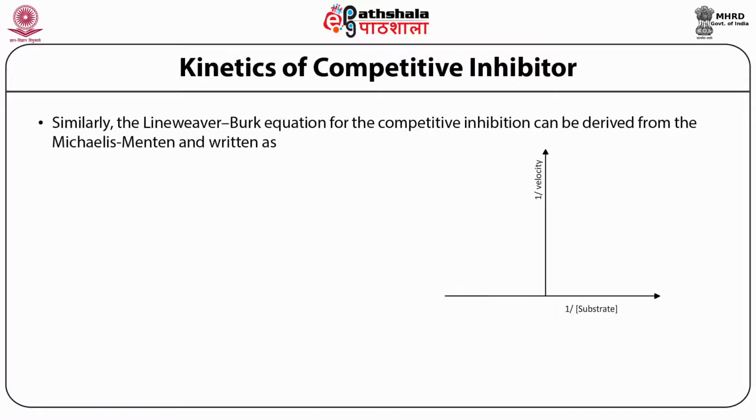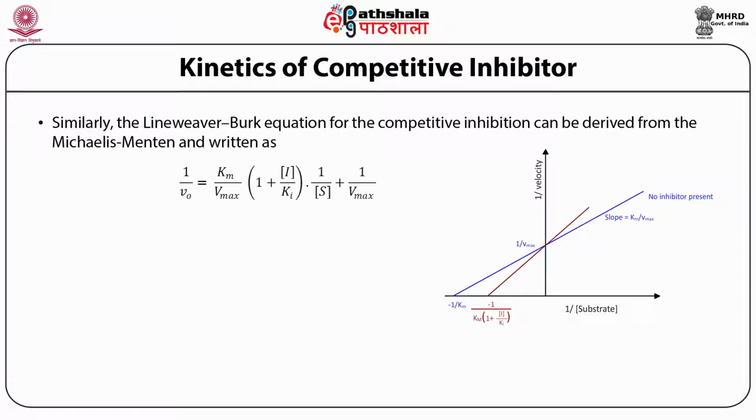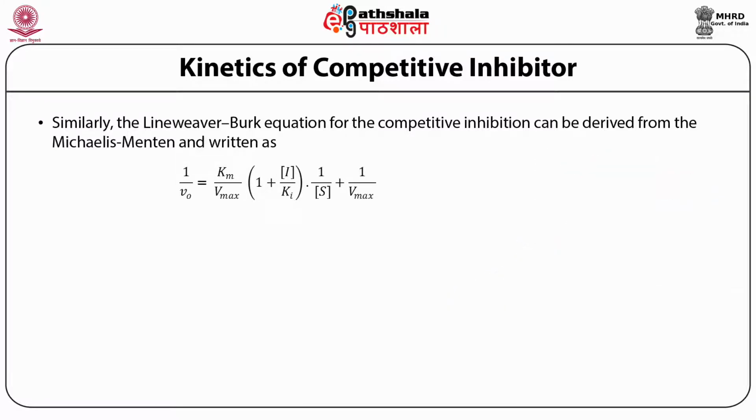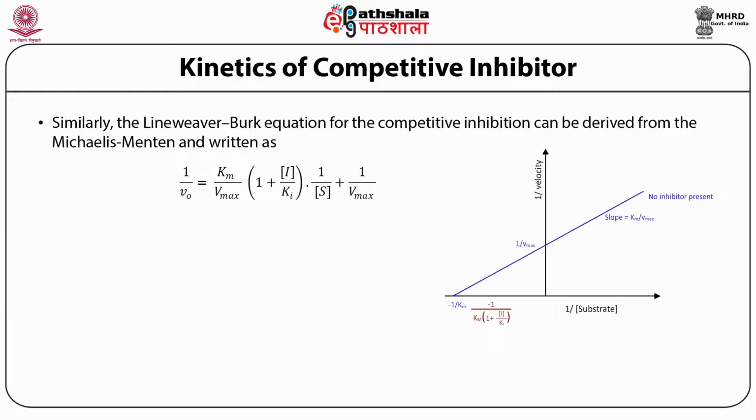Similarly, the Lineweaver-Burk equation for competitive inhibition can also be derived from the Michaelis-Menten equation. It is going to be 1 by V0 is equal to Km upon Vmax, multiplied by the factor coming from competitive inhibition, that is 1 plus I upon Ki, into 1 upon S, plus 1 by Vmax.